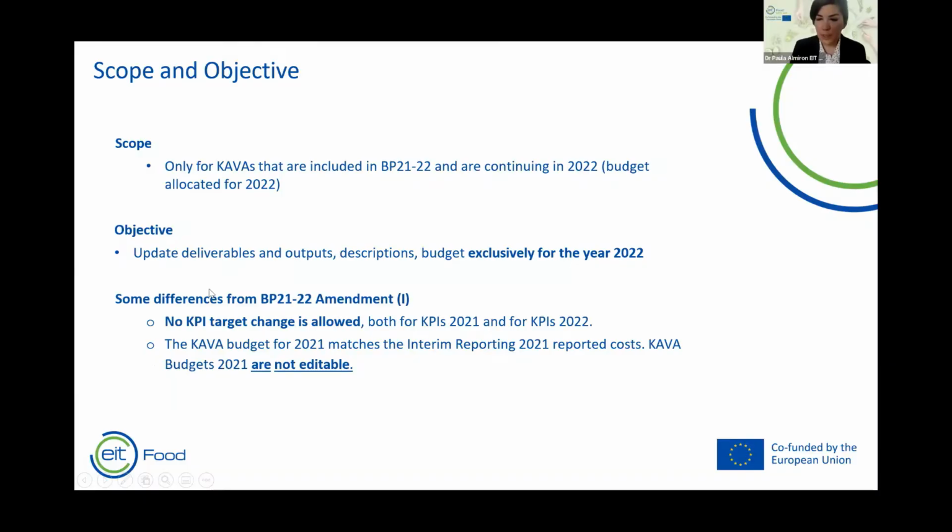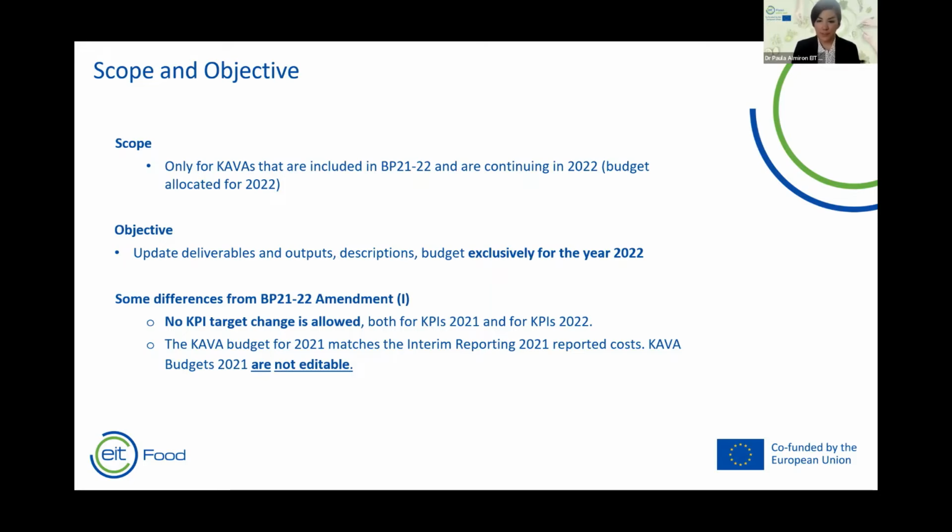Okay, so moving on. Which is the scope and objective of this procedure? The scope is only for KAVAs that are included in BP 2021-2022 and that are continuing in 2022. This means that they have allocated budget for the year 2022. KAVAs that are included in the business plan 2021-2022 but ended in 2021 will not complete this second part of the amendment.